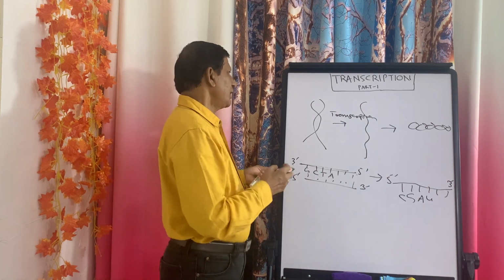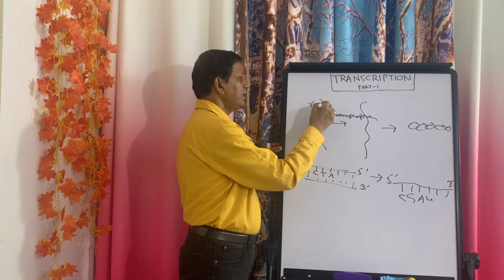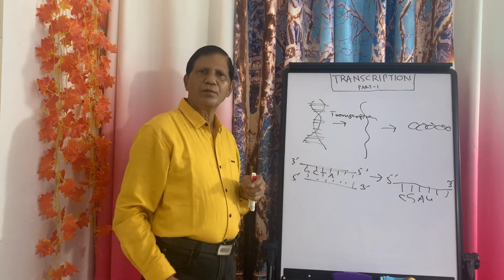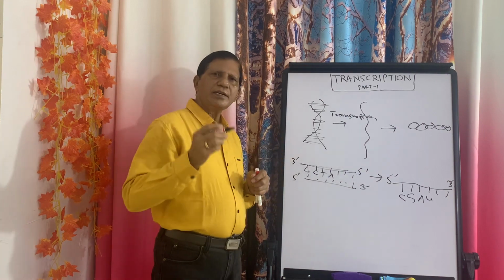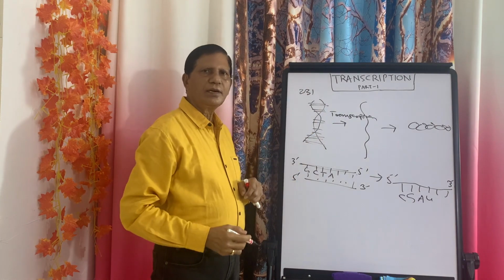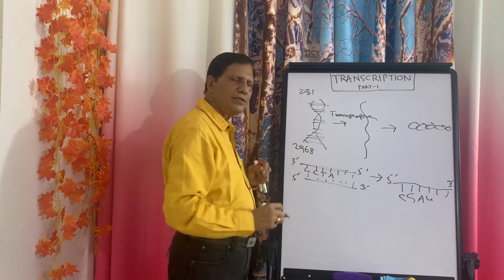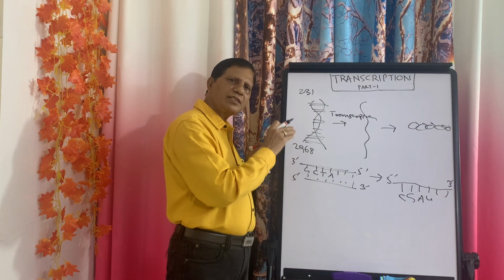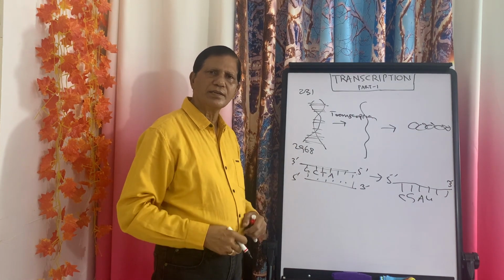Why? This is the DNA. In this DNA, several genes are there. Here one gene is there, here one gene. Likewise, so many genes are there, depending upon the number of chromosomes and the type of chromosome. Suppose you take the case of the Y chromosome. Y chromosome has 231 genes. Take the case of chromosome number 1 in human beings, it has 2968 genes. So, do you think that all these genes present in this chromosome will be transcribed at the same time and translated into different types of proteins? No, that is not necessary.